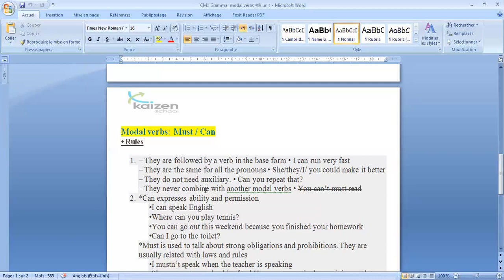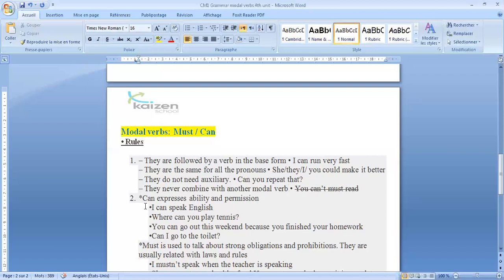They never combine with another modal verb. So we cannot say you can't must read. So we don't have this expression. It's not correct. They are not combined. We use just one modal verb in a sentence.